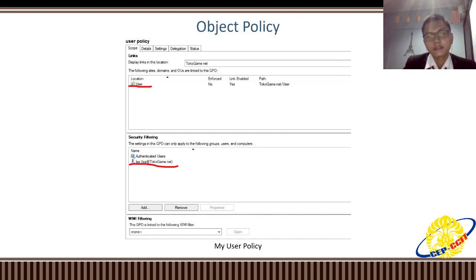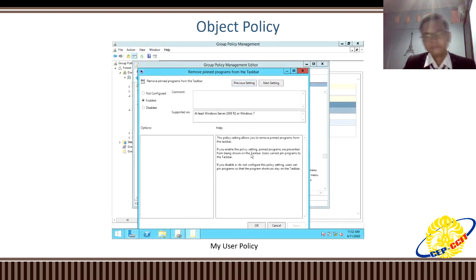And this is the example of my user policy. This is the organizational unit that had been linked to my user policy, and this is the security filtering. You can add more users or groups. So I will show you the example of the settings from all of that group policy. I will explain just one.